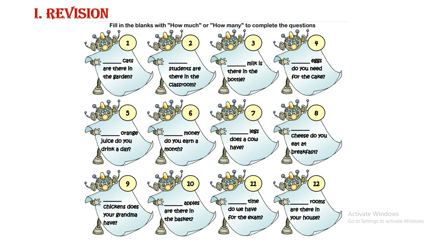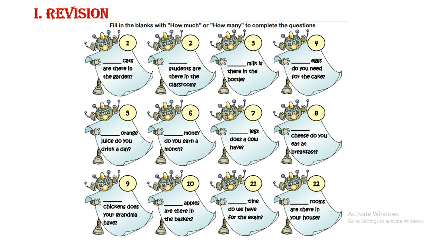Number seven, how many legs does a cow have. Number eight, cheese is an uncount noun, so you say how much cheese do you eat at breakfast.